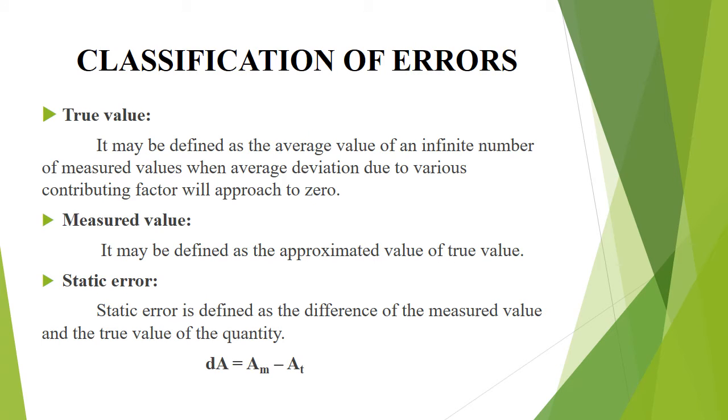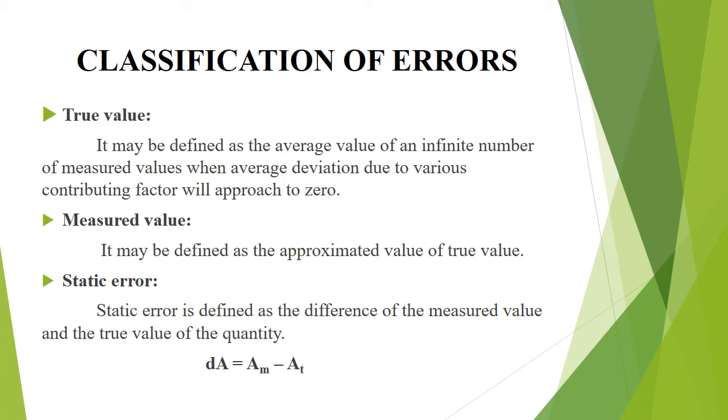Next, we see about the classification of errors. There are two types of classifications. One is true value and the measured value. What do you mean by true value? It may be defined as the average value of the infinite number of measured values when the average deviation due to various factors will approach zero. What is meant by measured value? It may be defined as the approximated value of the true value.